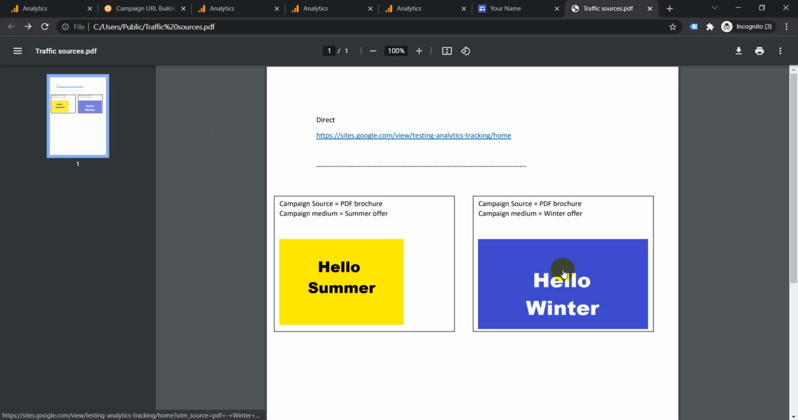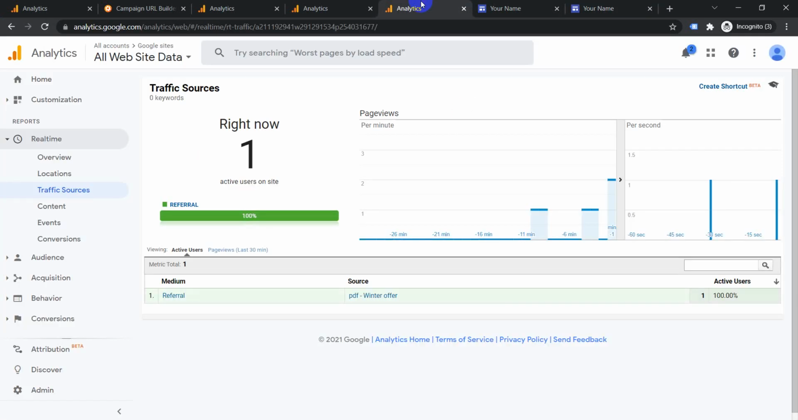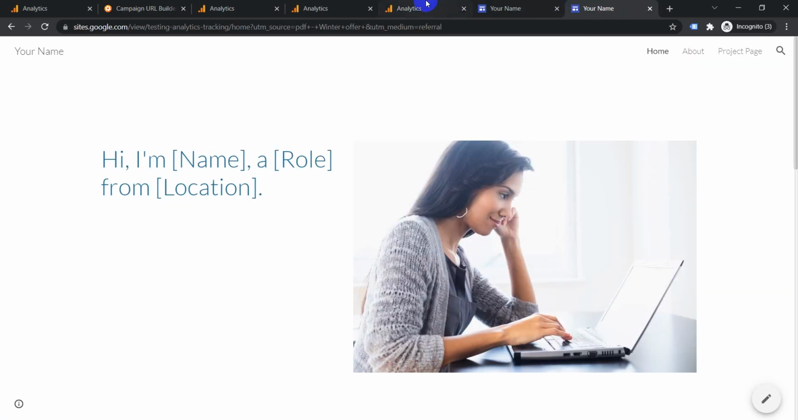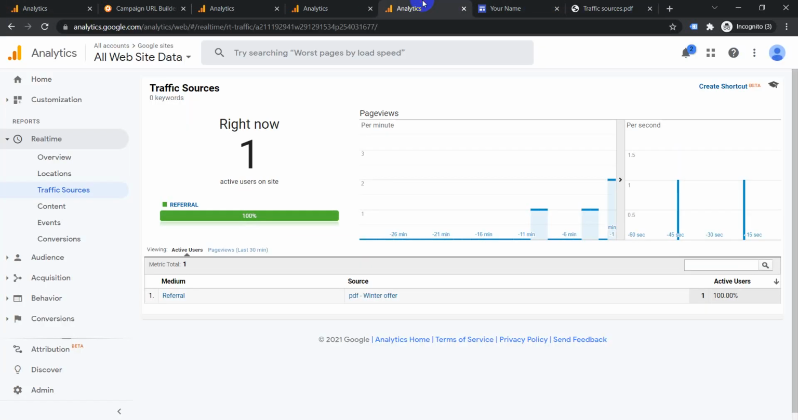So we'll go back again. Now if I click on hello winter, it will track it as campaign source PDF, but campaign medium will be winter offer. So we'll click on it. Okay, then go back again here. You will see another spike. Okay, and then it will show referral, it will show winter. Okay, see, it showed winter.